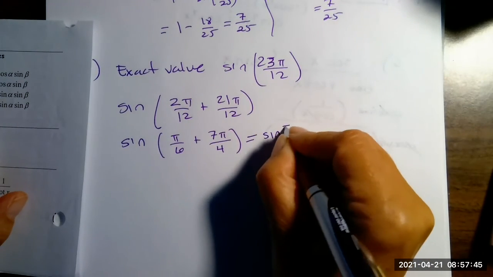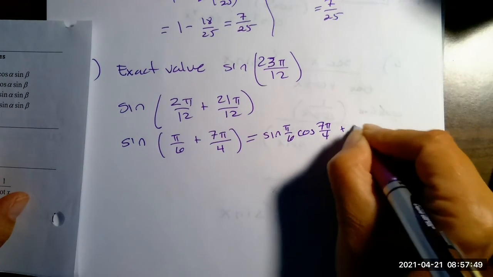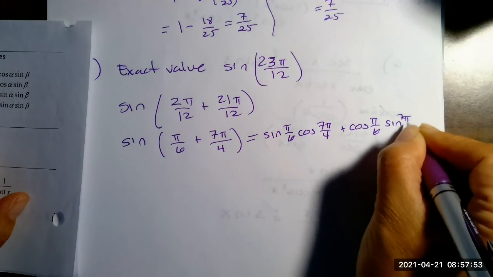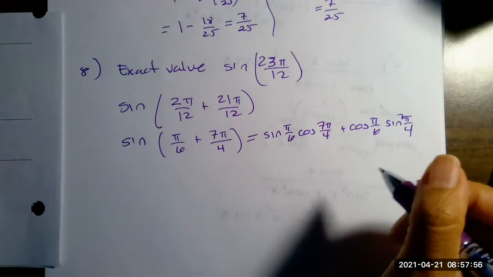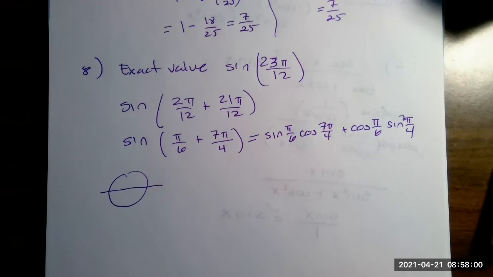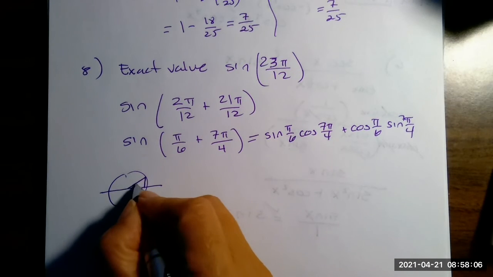So sine of pi over 6, cosine of 7 pi over 4, cosine of pi over 6, sine of 7 pi over 4. So I've got to do a little bit of triangle drawing, right? Sine of pi over 6, bam, bam.